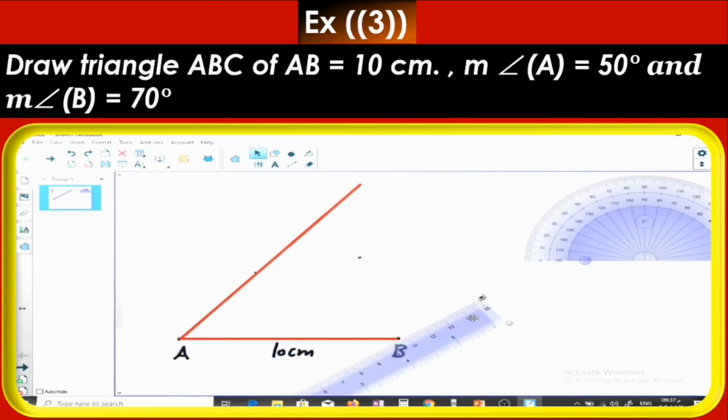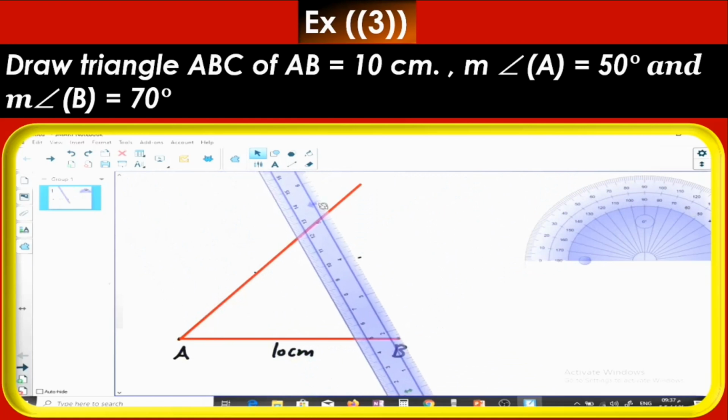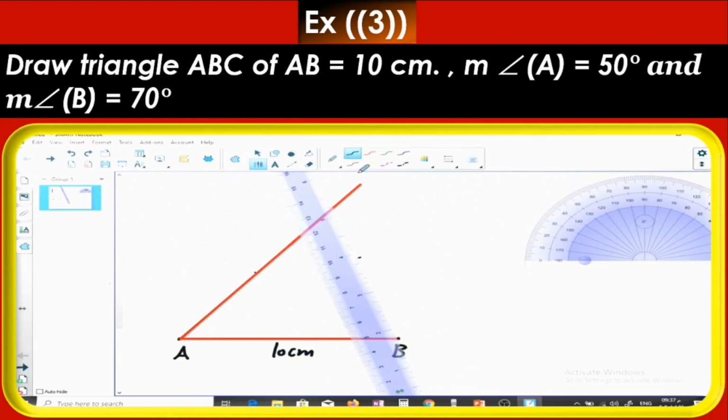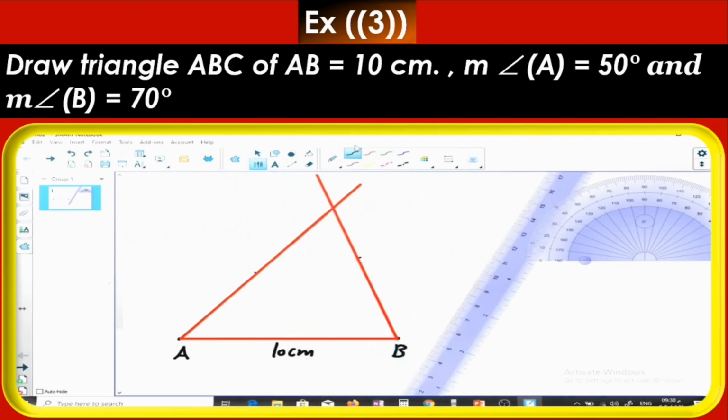Draw another long line from B in the direction of the black point to intersect the first line. These two lines will intersect at a point, which is the point C. We have angle 50, we have angle 70.